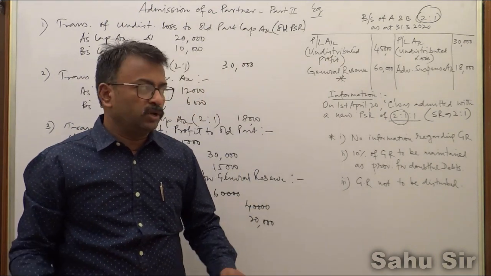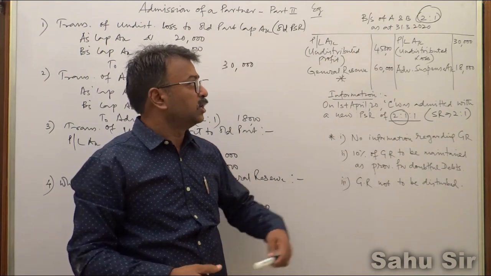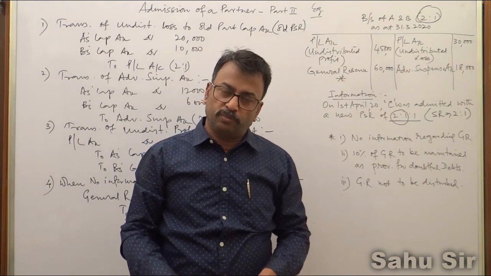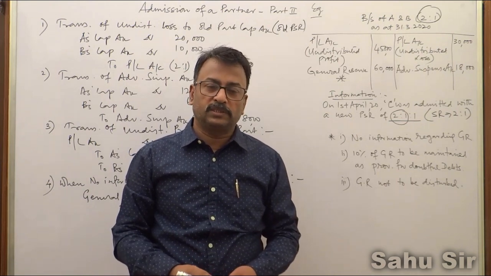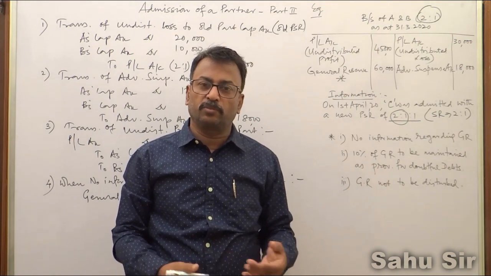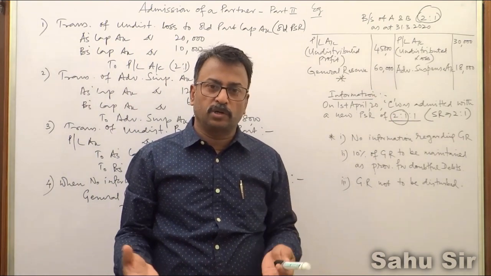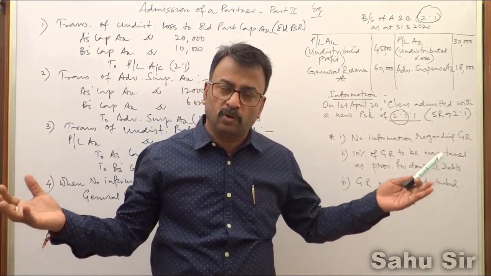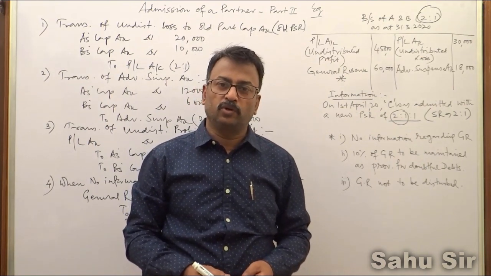Why are we transferring all these items before admission of C? Because these items are created by the old partners. So before coming of the new partner, all these items should be settled. Advertisement suspense is a fictitious asset, cannot be converted into cash. Undistributed loss, it is because of them. Undistributed profit, they are responsible for profit. General reserve is created out of profit. All these items must be settled before admission of the new partner.